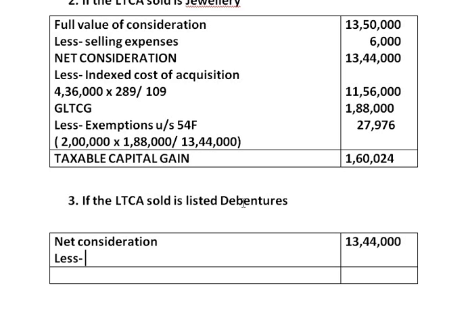We are directly deducting cost of acquisition from net consideration. Instead of debentures, if you are given shares, then we find indexed cost of acquisition. But for debentures as well as bonds, we do not apply indexation. Directly we have to deduct the cost of acquisition. And the cost of acquisition is 4,36,000.